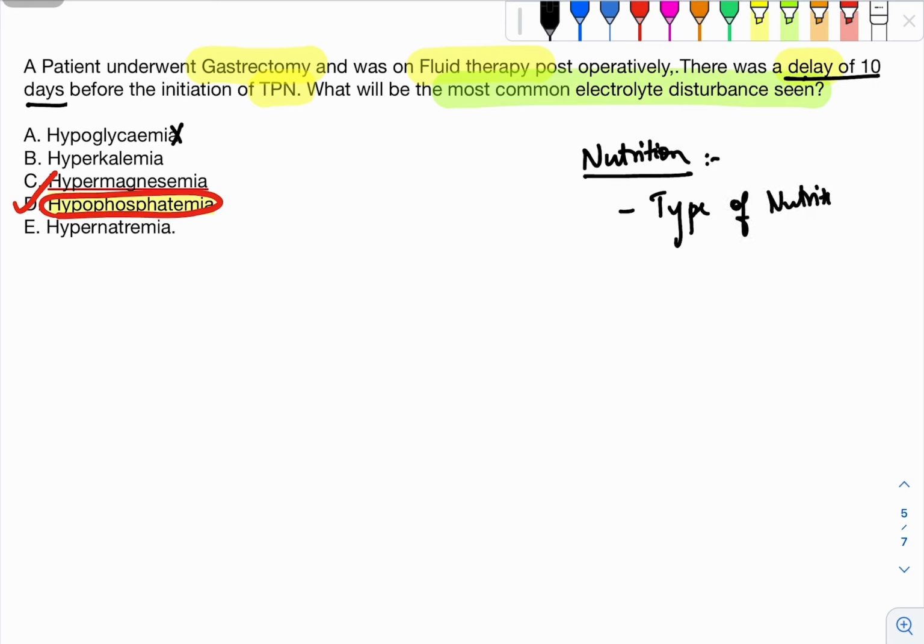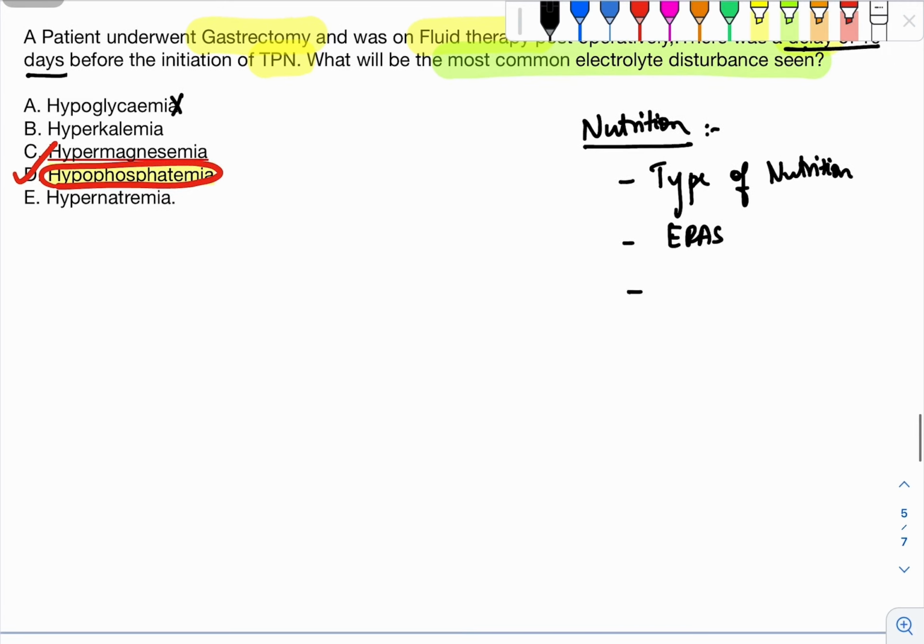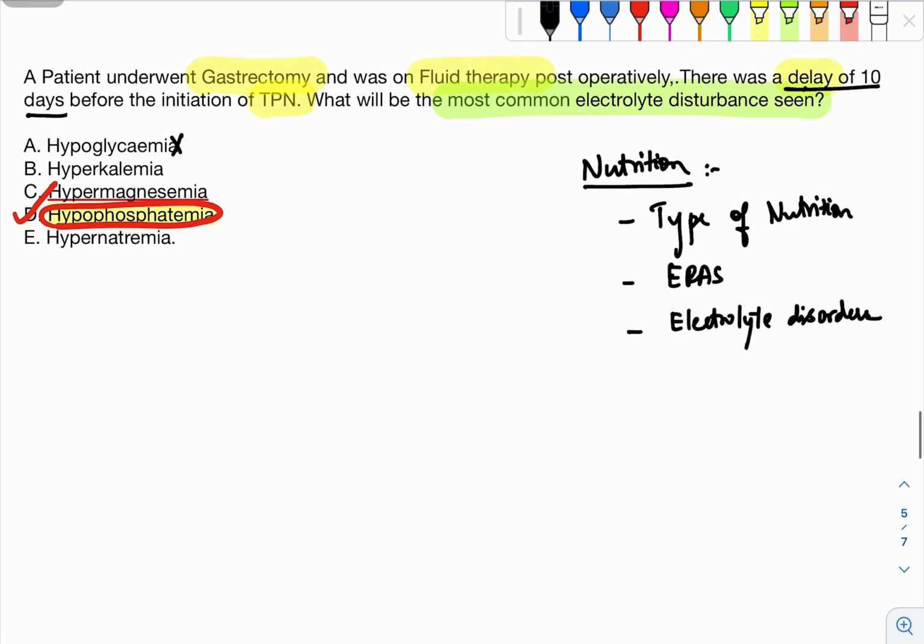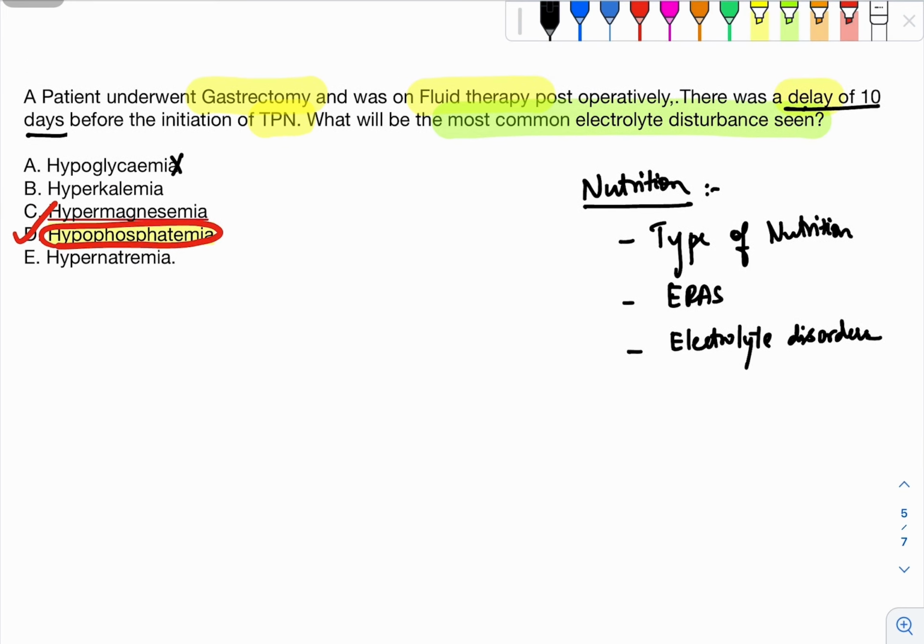And the second question that is usually asked here is about the ERAS protocol, and the third new topic that is asked is the electrolyte disorders. Okay, so before going to this, let's discuss this question, which is a model question.